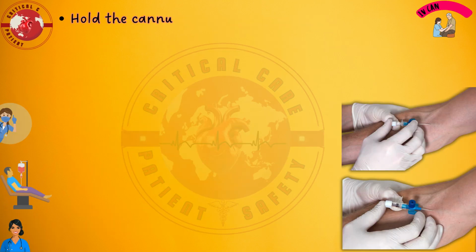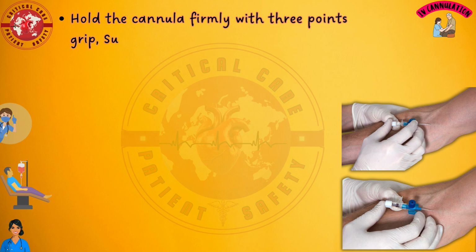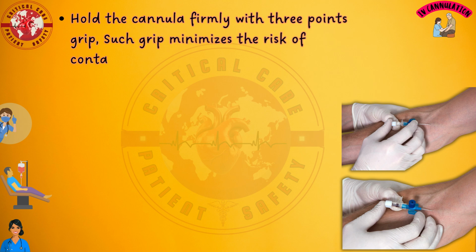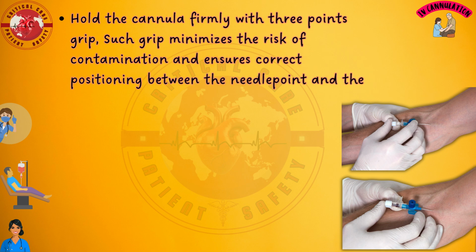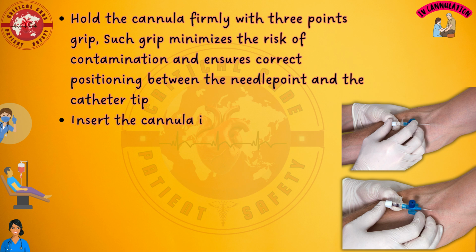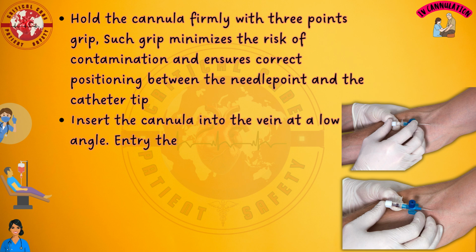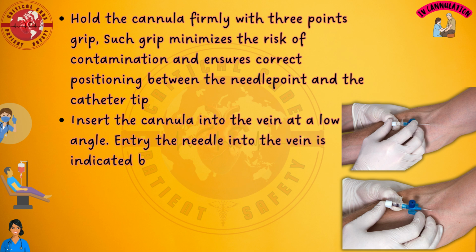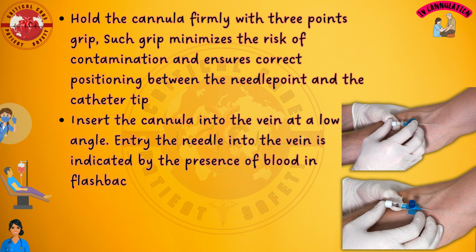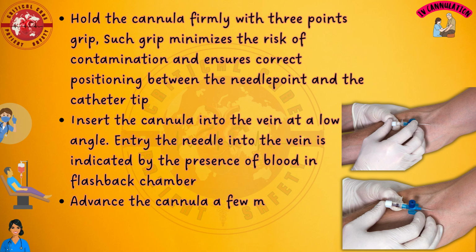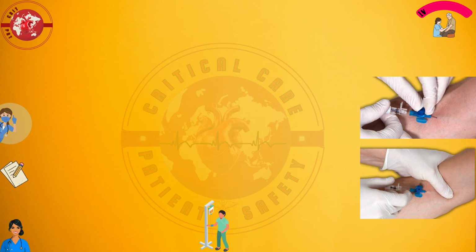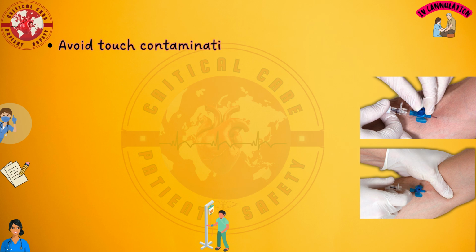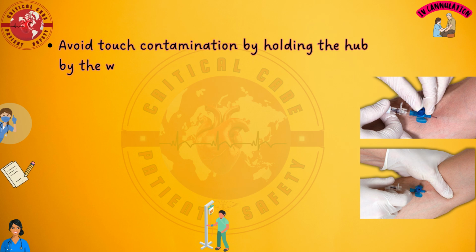Hold the cannula firmly with a 3 point grip. Such a grip minimizes the risk of contamination and ensures correct positioning between the needle point and the catheter tip. Insert the cannula into the vein at a low angle. Entry of the needle into the vein is indicated by the presence of blood in the flashback chamber. Advance the cannula a few millimeters further into the vein, which ensures that the catheter tip also enters the vein. Avoid touch contamination by holding the hub by the wing or protection cap.